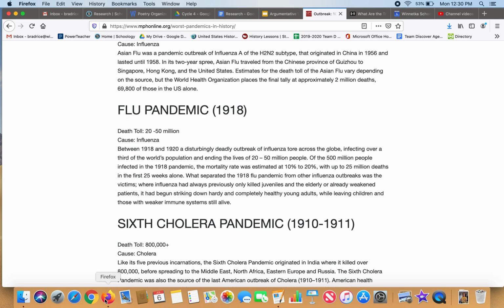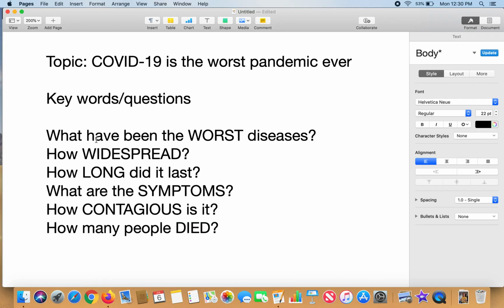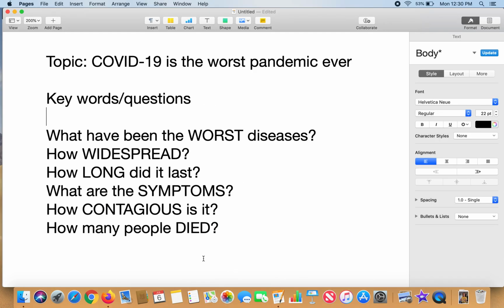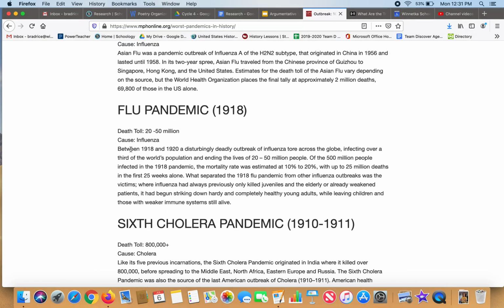So I'd say in my research, okay, that is one of the worst diseases. Death toll, 20 to 50 million. So going back, that is a statistic, that is a number that I can put into my research graphic organizer for how many people died. Then I'll read it.